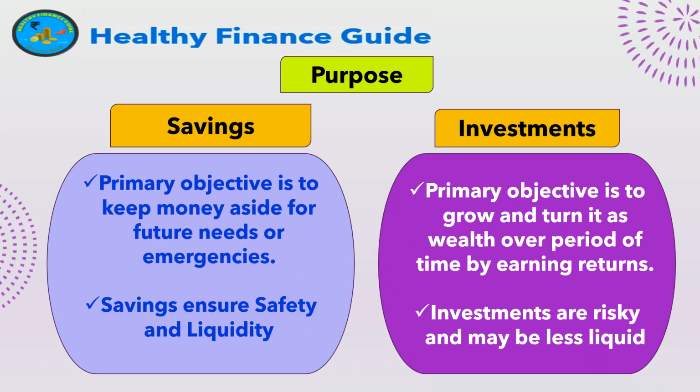Savings' primary objective is to keep money aside for future needs and emergencies. And in case of investments, the primary objective is to grow it and turn it into wealth over a period of time by earning returns. Savings ensure safety and liquidity. In the case of investments, they are risky, and they are less liquid.